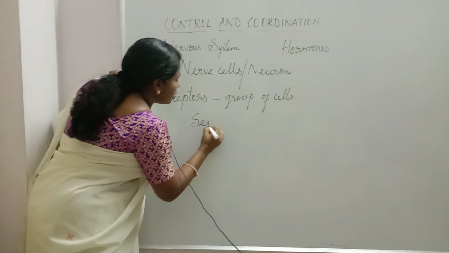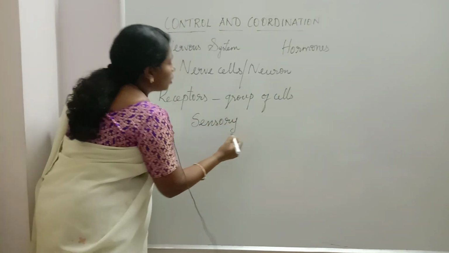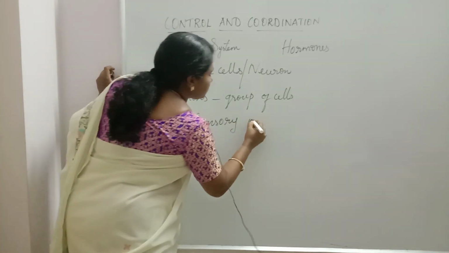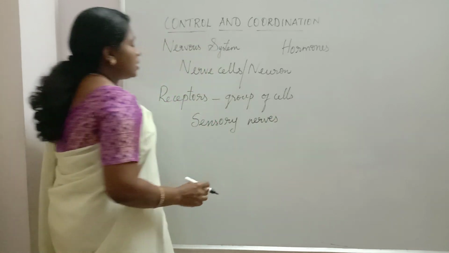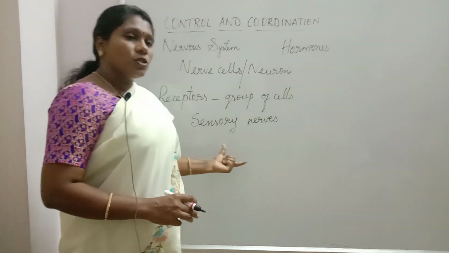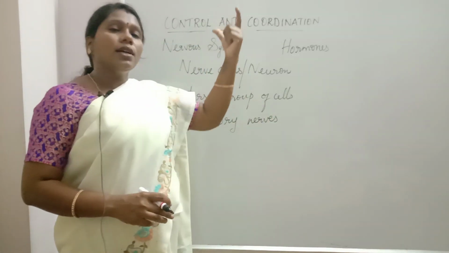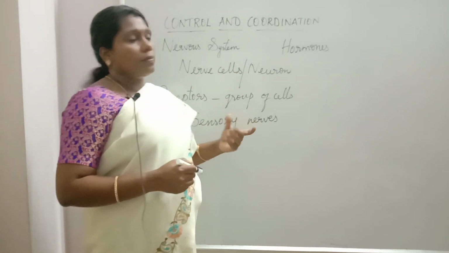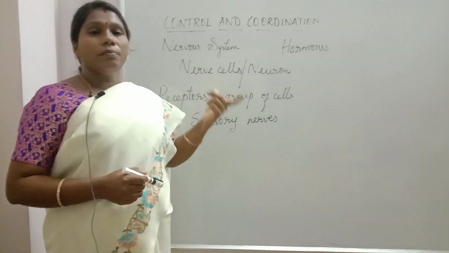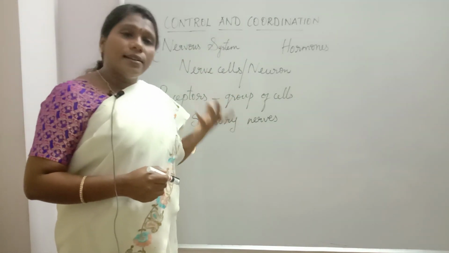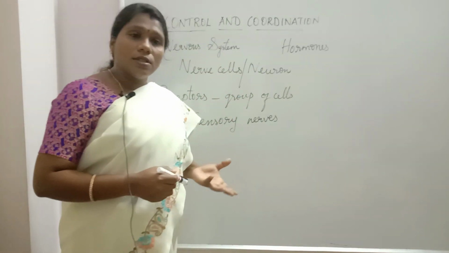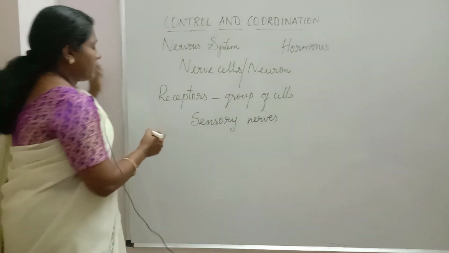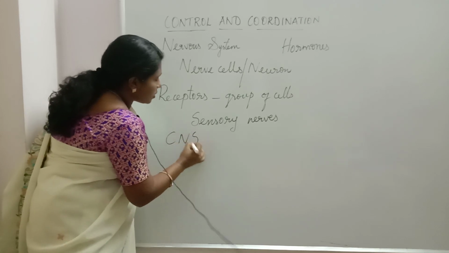So what are sensory nerves? Sensory nerves are a group of nerves located in the sense organs. These sensory nerves transmit these signals to the central nervous system. So what is the central nervous system? The nervous system consists of the central nervous system, the peripheral nervous system and the autonomic nervous system. First, the central nervous system, or CNS.